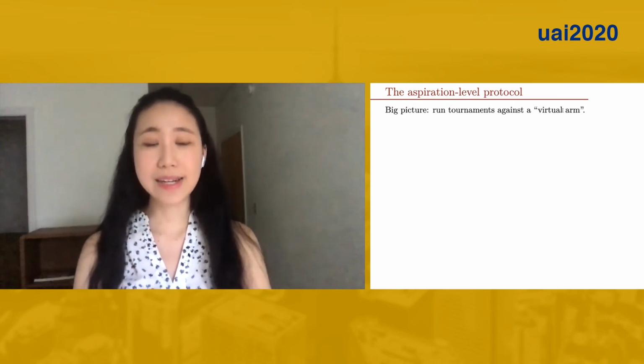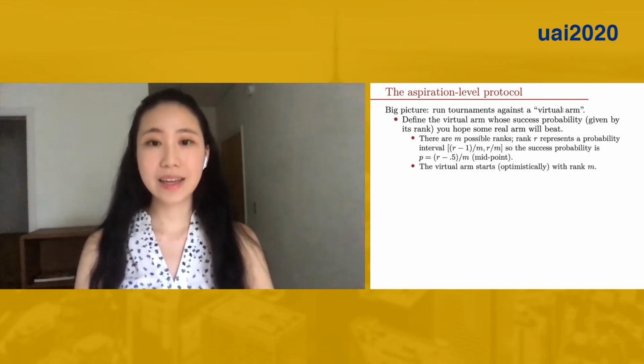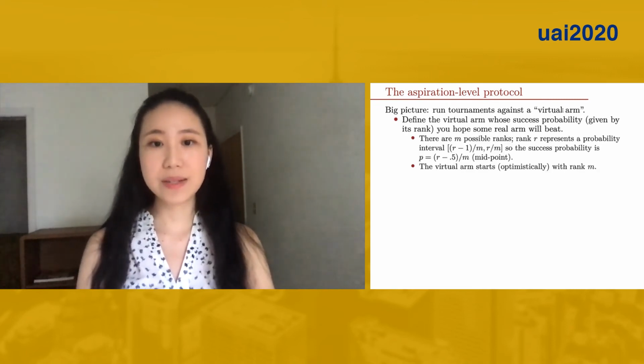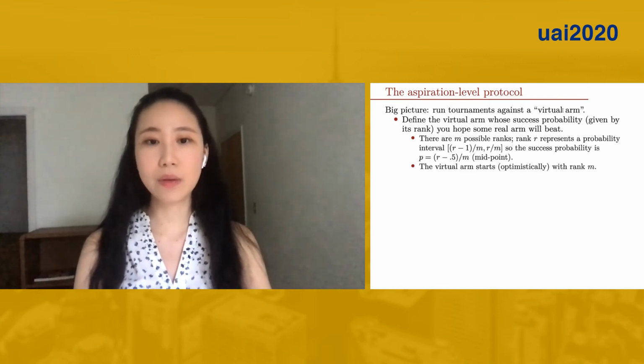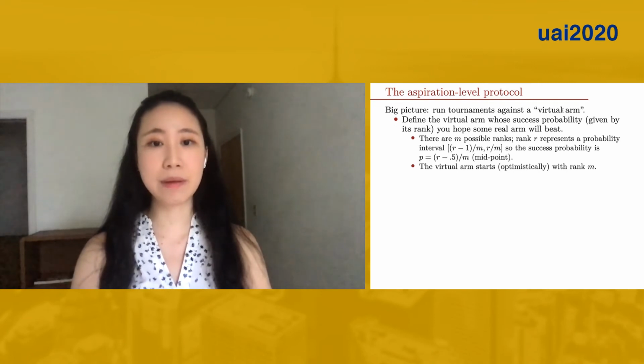The high-level idea is to play each real arm against a virtual arm and stop as soon as we find a good enough and hopefully the best arm. So what exactly is the virtual arm? It's just a success probability that we hope some real arm will beat. The probability is represented by ranks.